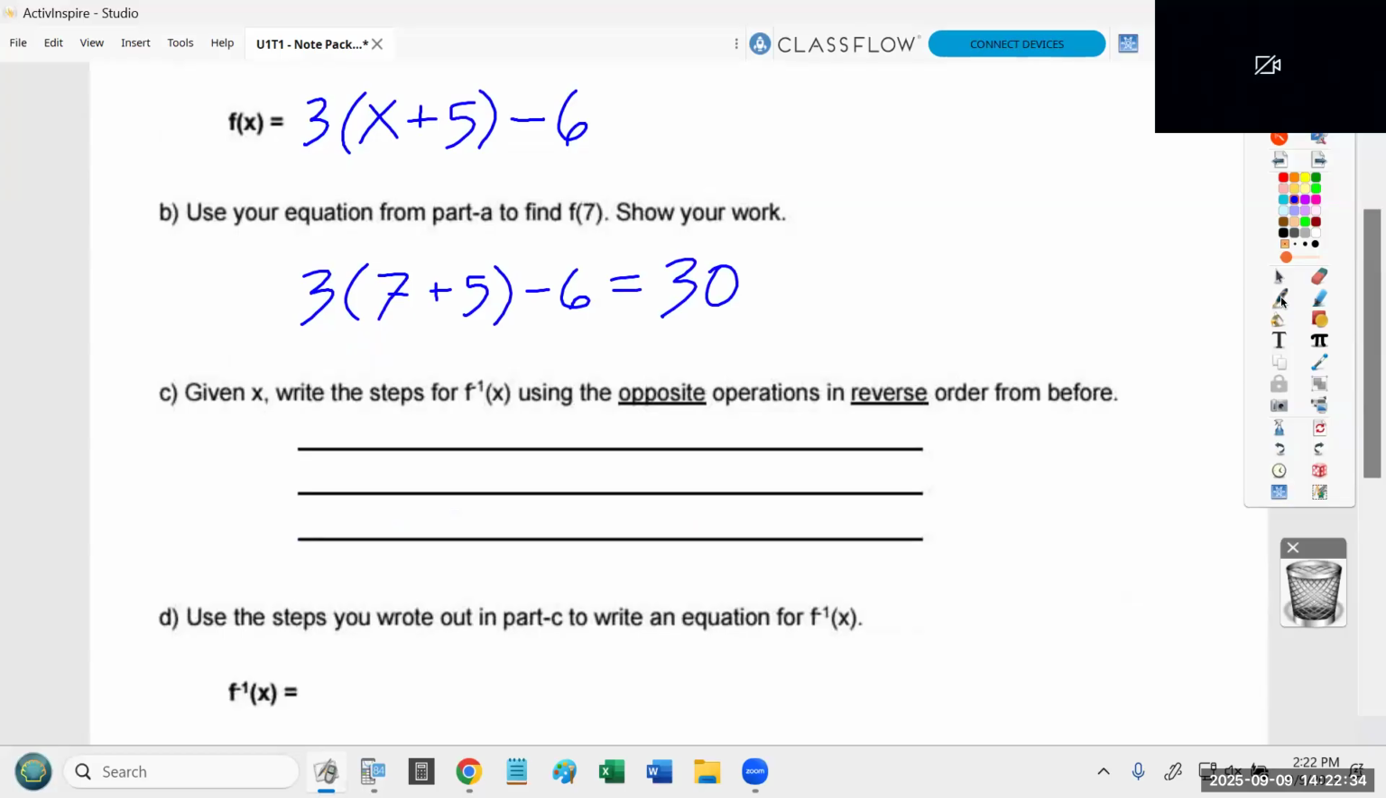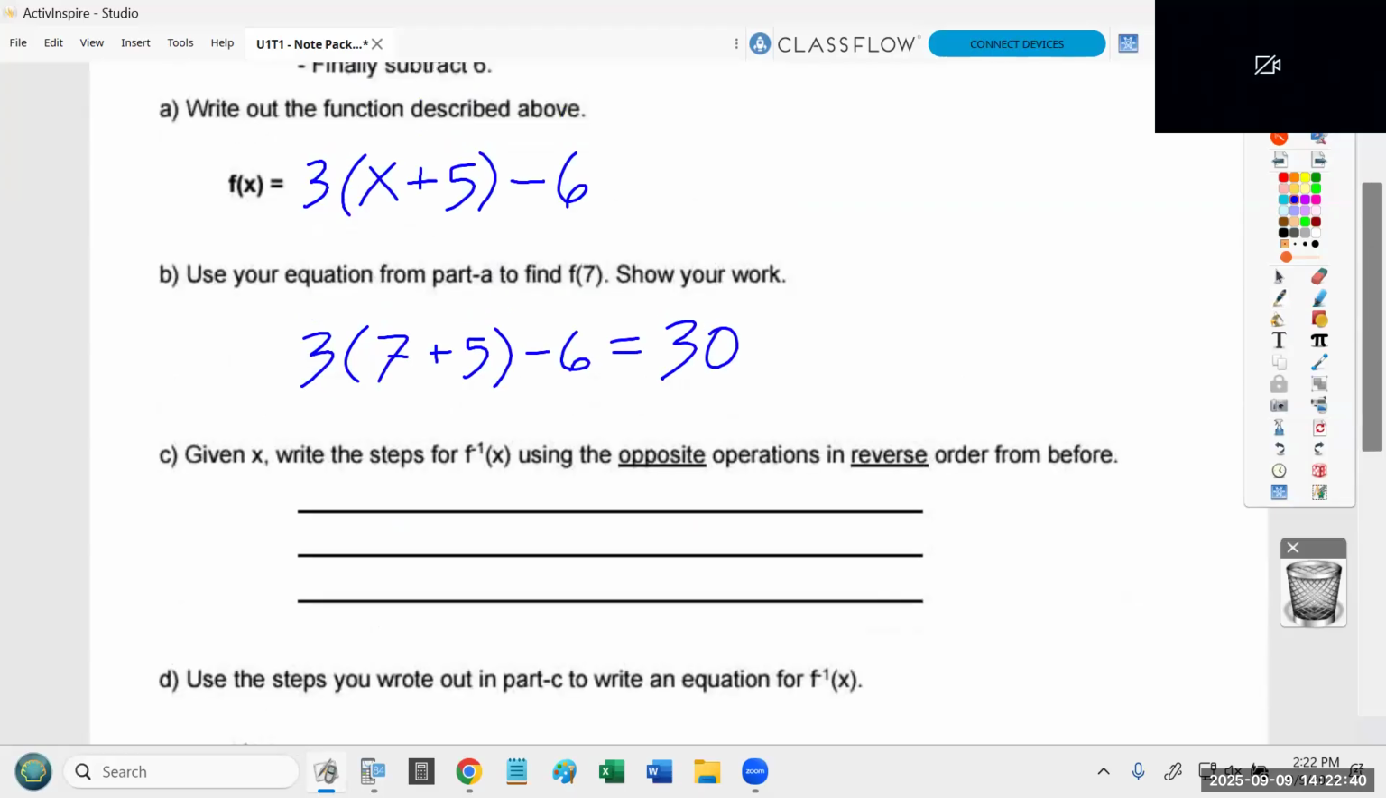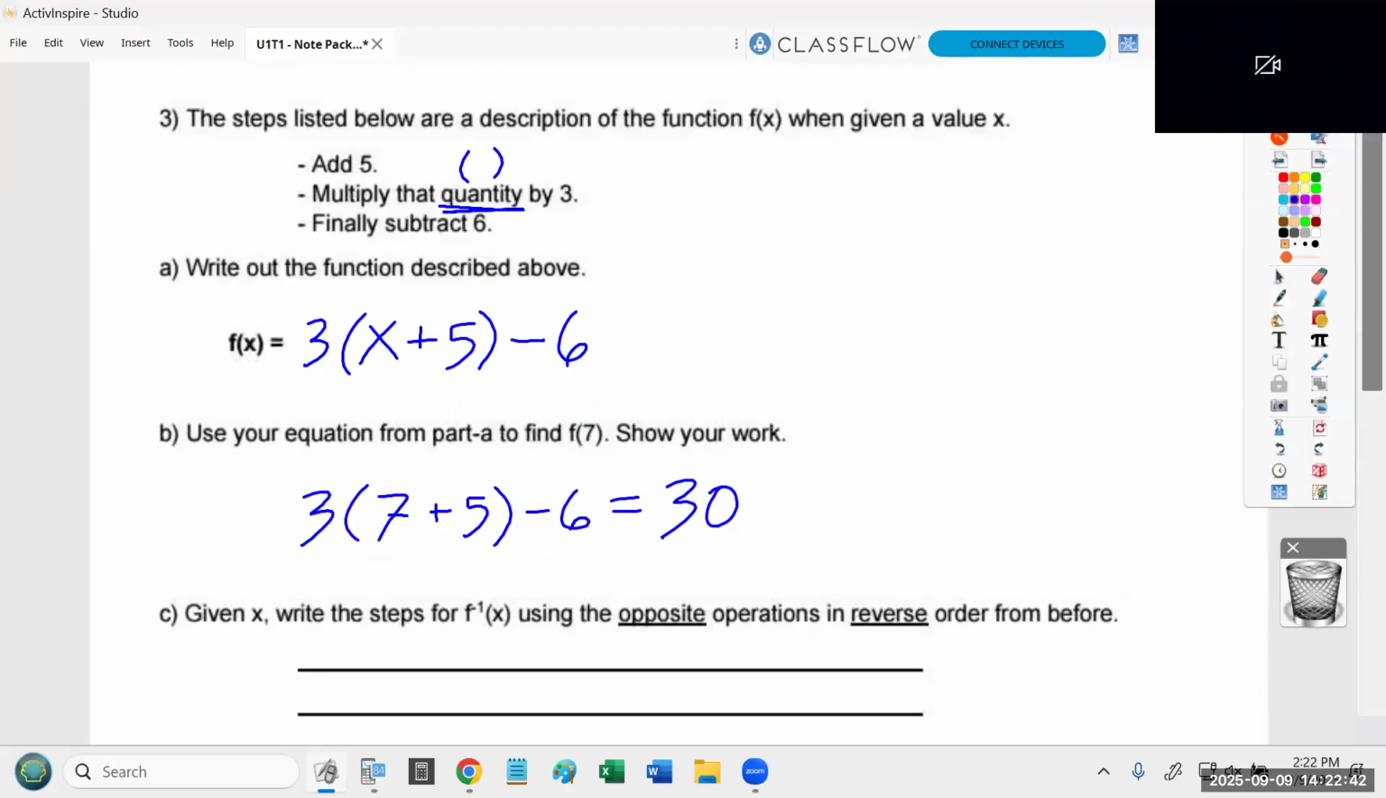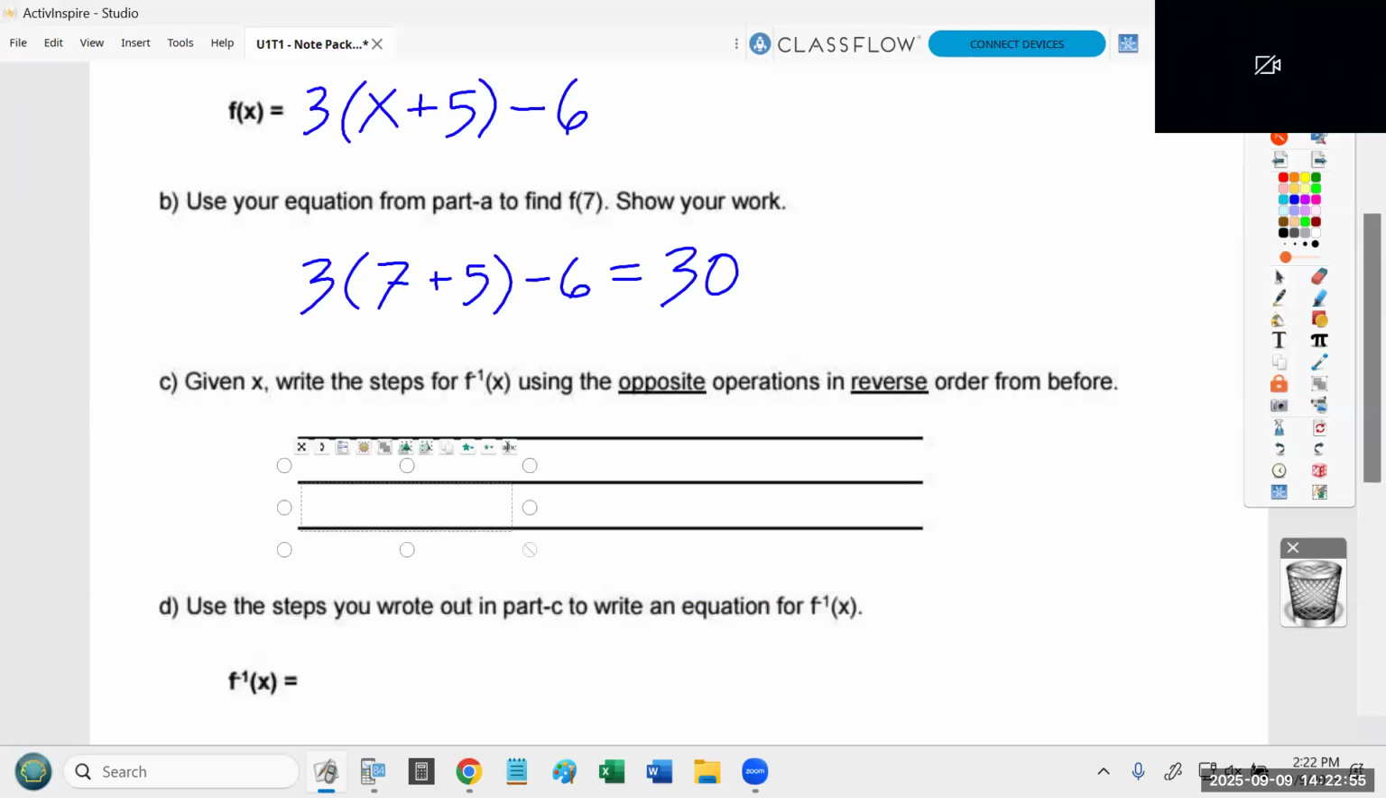Given x, write the steps of f inverse using the opposite operations in reverse order from before. So here's the deal. Instead of adding 5 first, we're going to do the complete opposite. Opposite of adding 5 is subtracting 5. And instead of doing it first, we're going to do it last. So take add 5 and subtract 5 at the bottom. Instead of it being the first step, it becomes the last step.